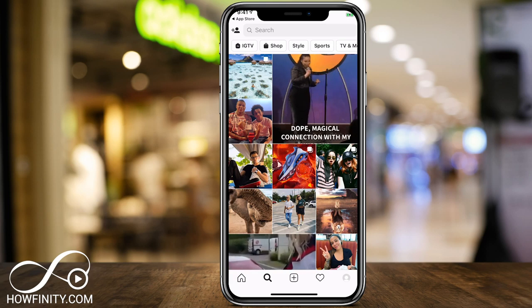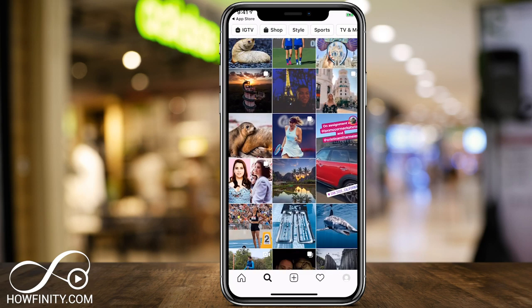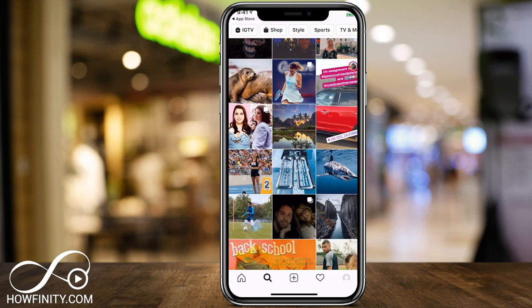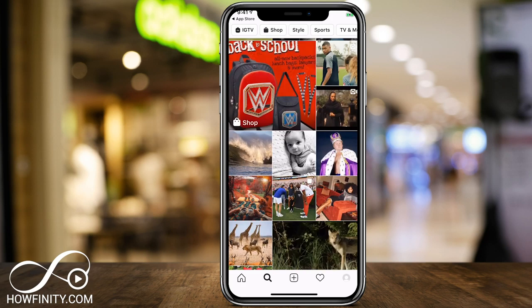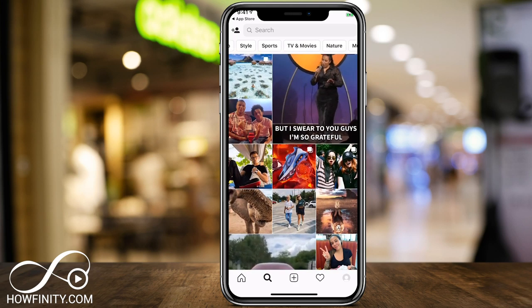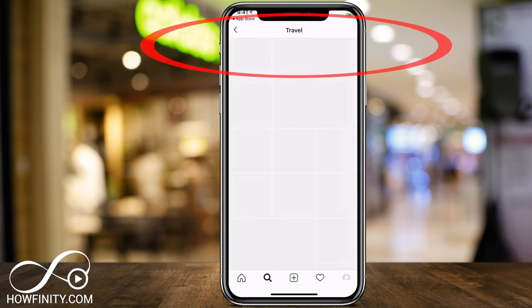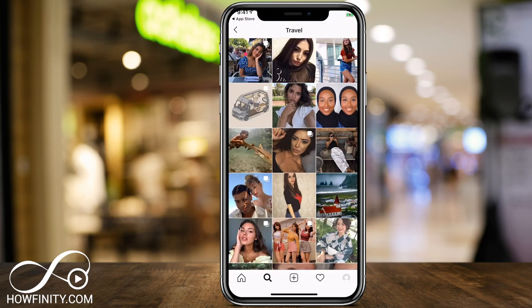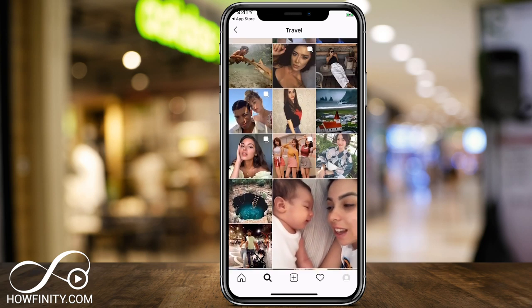And this page is also called the discover page because you could discover a variety of different contents based on what you interact with. So if you like cars a lot and you press like on cars or view cars, this page becomes more of a car page. So this is the explore page here. You could also sort the explore page by topics on the top of the page. So if you wanted to see travel only, the explore page will show you travel. And as you use the app more and more, it basically becomes more customized to your liking.